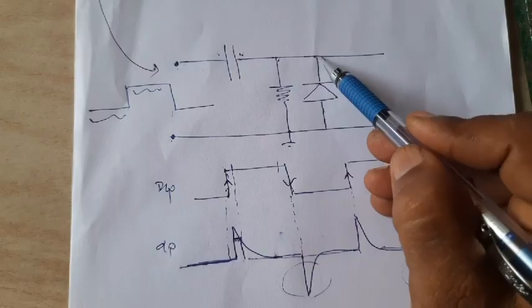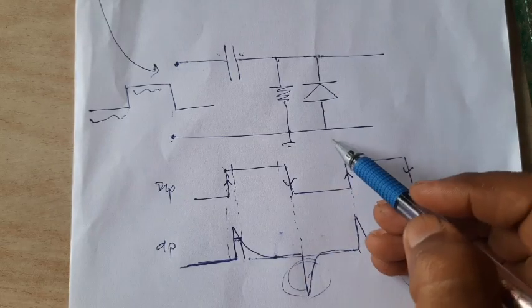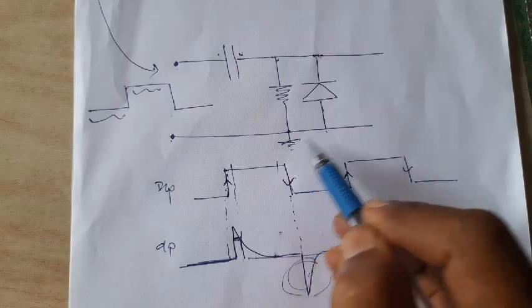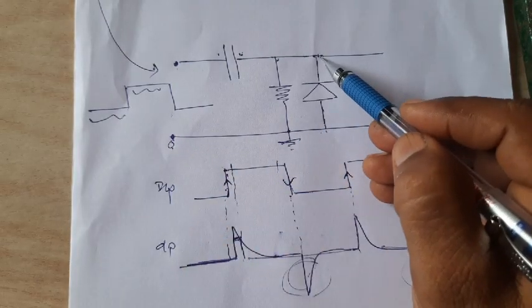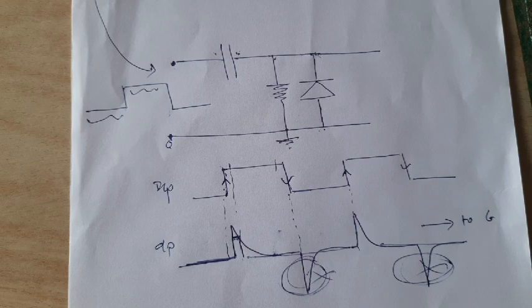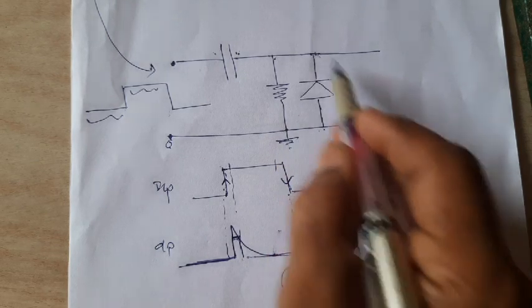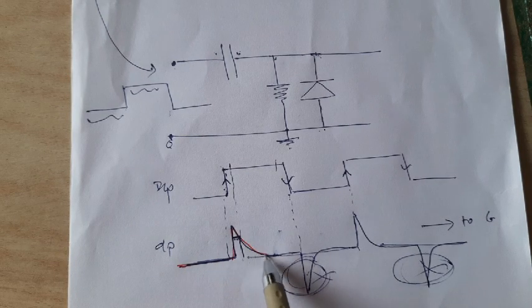If this is negative, somewhere here it is negative, the diode conducts, because this is grounded, it is 0, correct? If it is negative, the diode conducts and it will block this. So in presence of the diode, that means in presence of such a complete circuit, the output will be something like this.